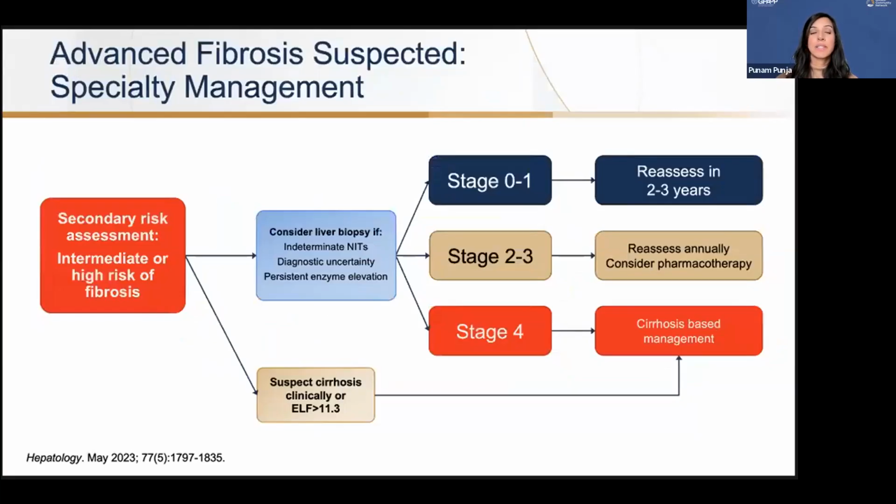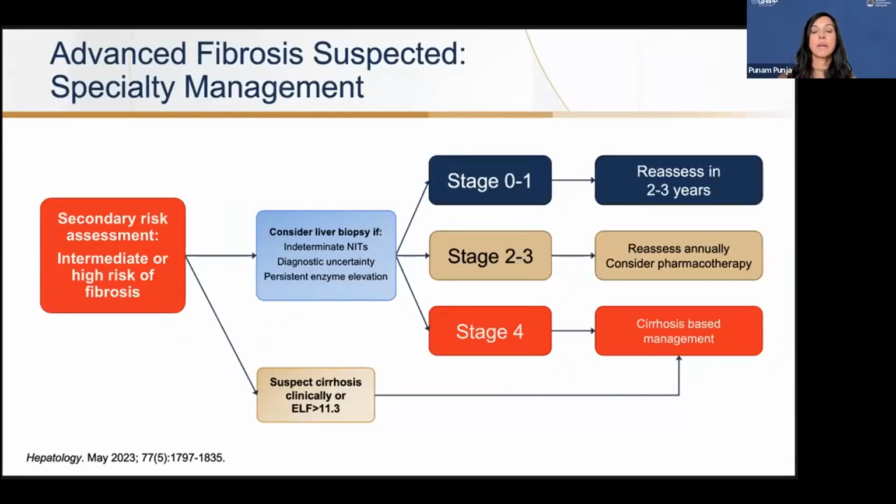So if you suspect that these patients have advanced fibrosis based on their transient elastography or an ELF test, you may want to consider a liver biopsy in these patients if they have non-invasive testing that's kind of all over the place, or there's diagnostic uncertainty, you're not 100% sure that this patient has just steatosis, or they have severely elevated liver enzymes, these patients should undergo a liver biopsy.